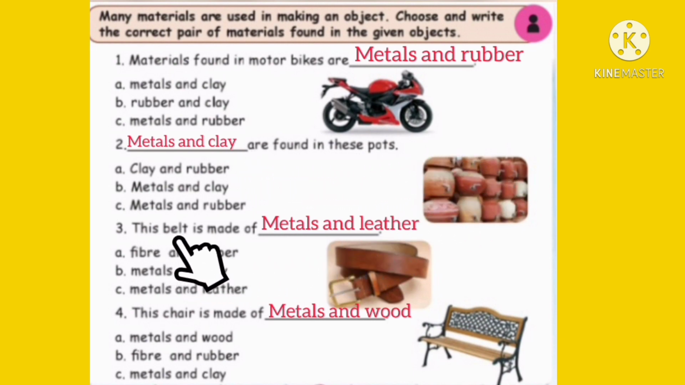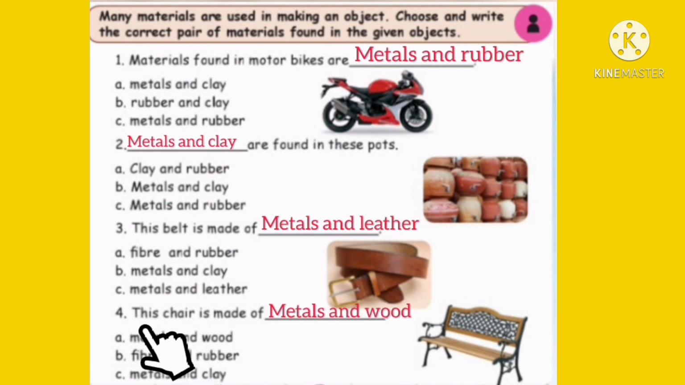Next one. This belt is made of dash. See this belt. What are the materials found in this belt? Fiber and rubber. Is this correct? No. Metals and clay. Is this correct? No. Next one, metals and leather. Is this correct, children? Yes, very good. This is the correct answer. Metals and leather is the correct answer.